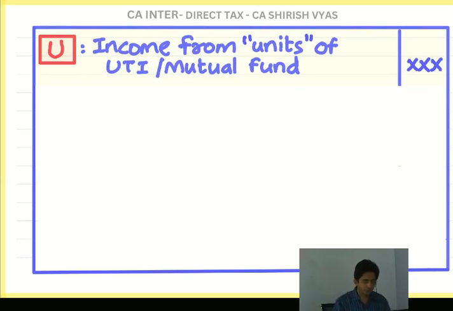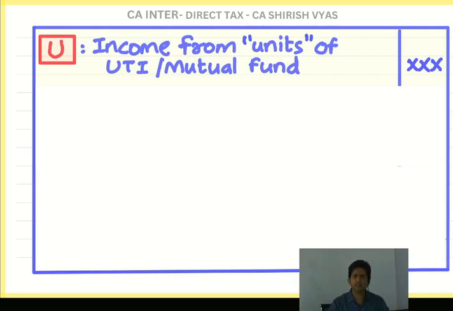Income from units of UTI and mutual fund. You know why I have written UTI? What is UTI? Unit Trust of India. Actually, you know, the concept of mutual fund, who is the pioneer, you know? UTI. UTI is a government body. They started the concept, let's take the money of the public and invest in the stock market and give them the returns. Now there are so many private companies having their own mutual fund, but the pioneer in this line of business is UTI. So whether it is UTI or mutual fund, they do the same thing.